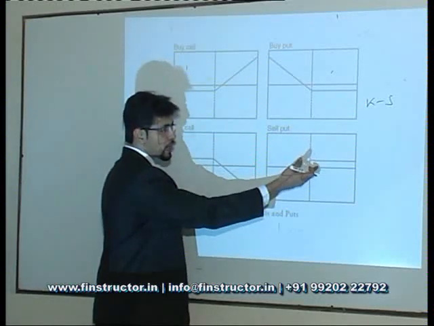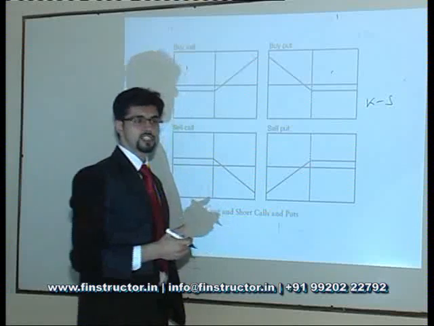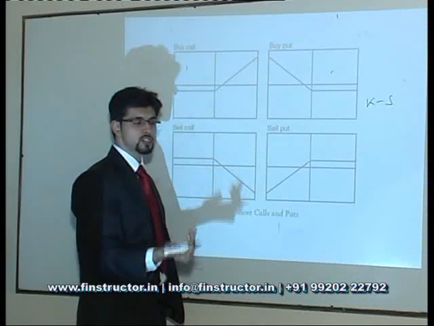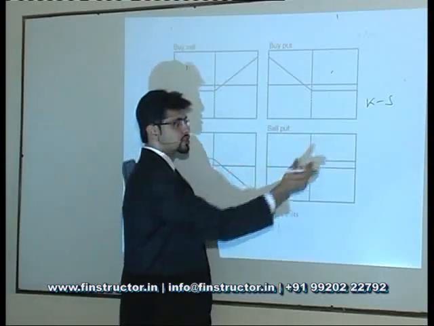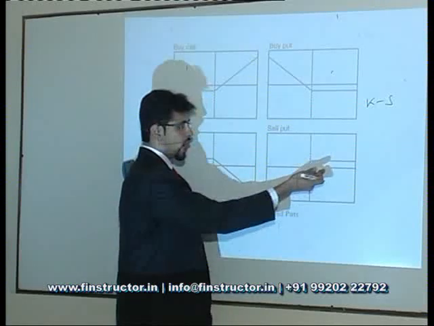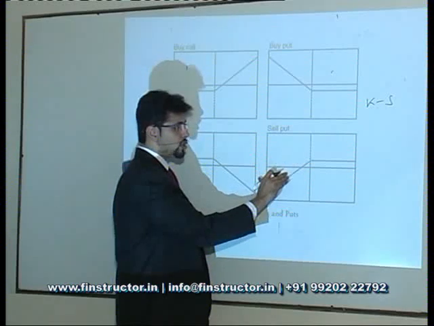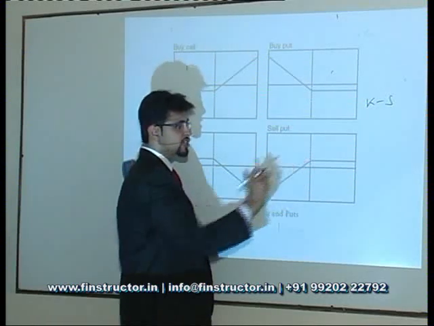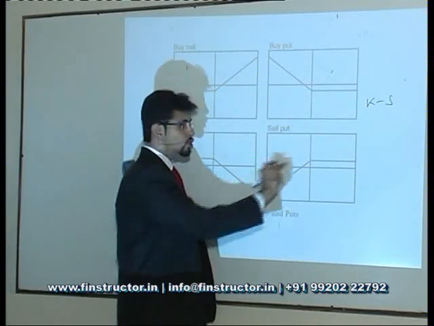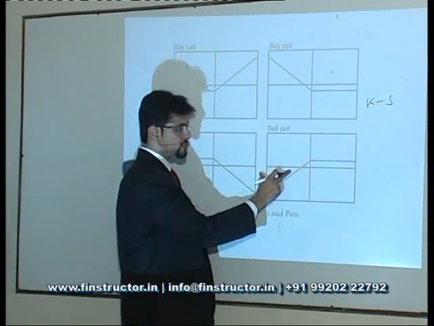So, if the spot remains above the strike, the holder of the option will not sell it to you. The spot is higher, so he will sell it in the market. However, if the spot moves below the strike price, the holder of the option will exercise his option and sell it to you at a higher price. You will have to further sell it in the market at a lower price because the spot is lower.